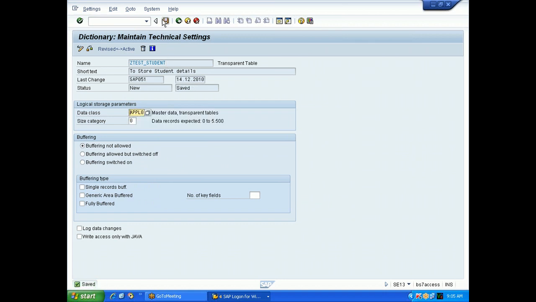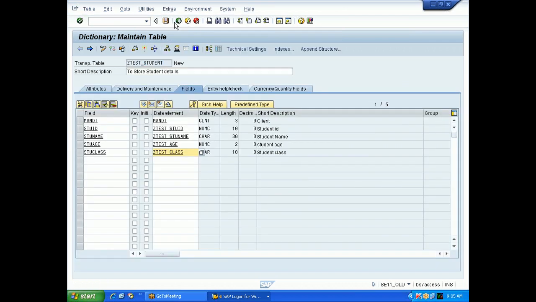So what are all the things we have given in our technical settings? Data class and size category. APPL0. Come back, save it and come back. Now the key fields, you need to look into the key fields. Whatever field first you have given, MANDT, always put this as a key field, and then student ID is the key field. Key field means with this you can identify a student uniquely. So put a checkbox, key field and initial values. So put the 2 check marks, save it.